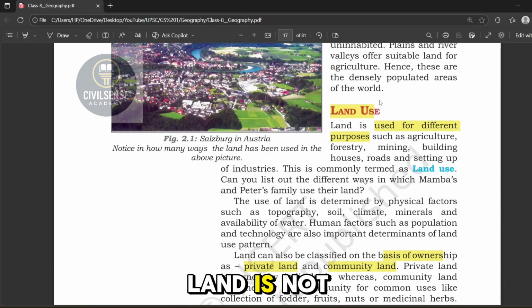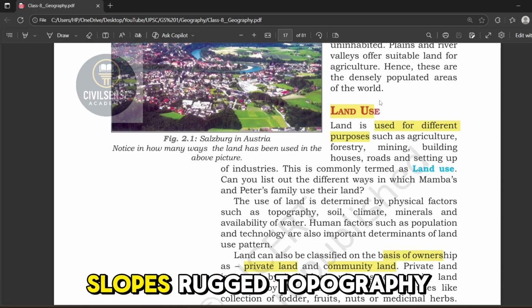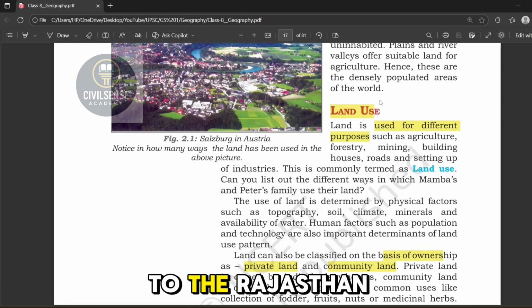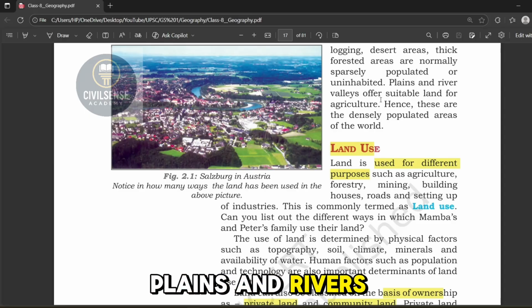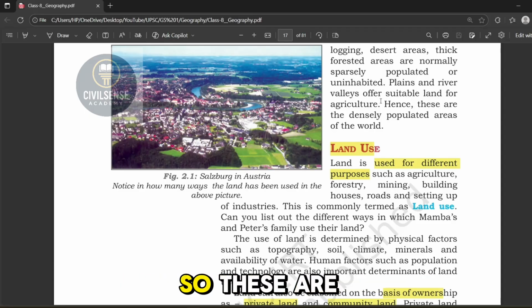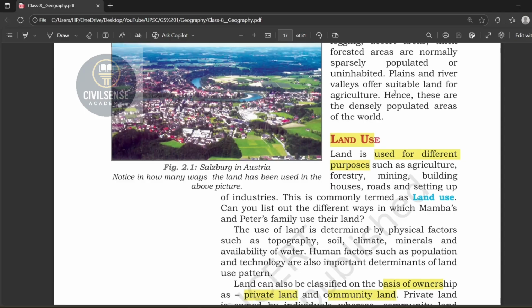For example, the land is not the same everywhere, right? If you go to the northern side of India, like the Himalayan region, you will find slopes, rugged topography and mountains. If you go to Rajasthan, it becomes a desert area. If you go to the Ganga Valley, there are plains and rivers, which make it sustainable for agriculture. So these are the different types of land we see.